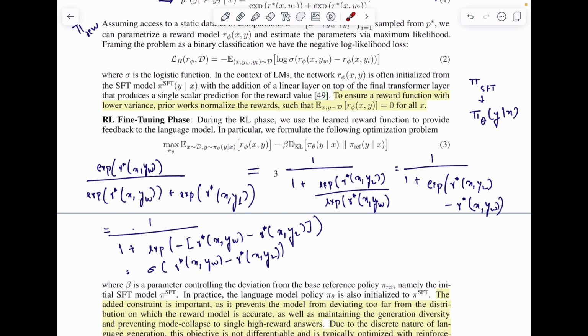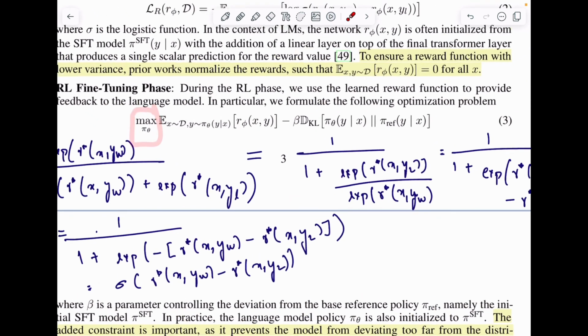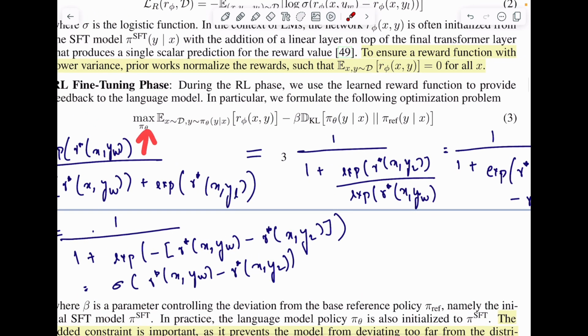So we say: max over pi theta, we want to maximize a certain quantity, taking the expectation where x comes from the dataset and y comes from our learned policy. And what do we want to maximize? The reward for this particular prompt and the y that we generated.